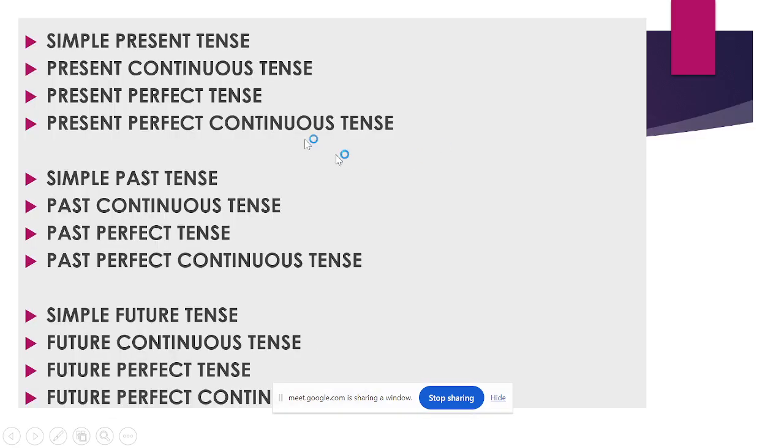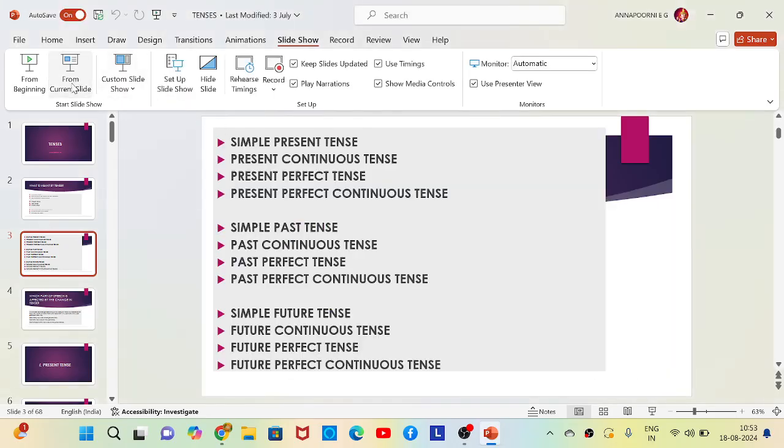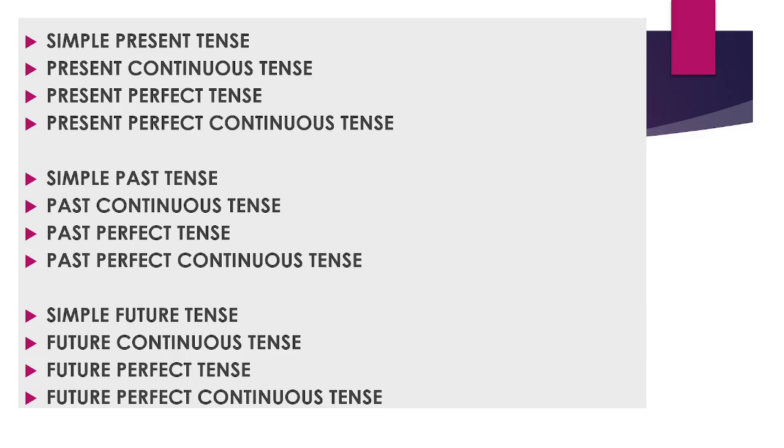Okay, so these are the names of the 12 tenses. Simple present tense, present continuous tense, present perfect tense, and present perfect continuous tense. Next is simple past tense, past continuous tense, past perfect tense, and past perfect continuous tense.